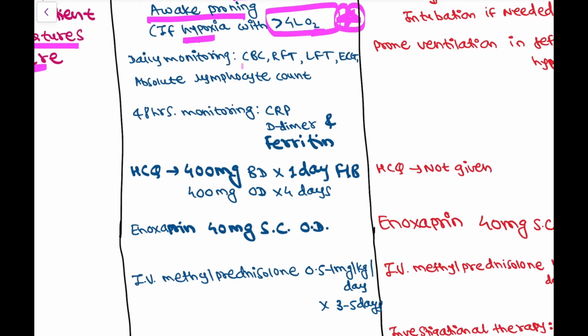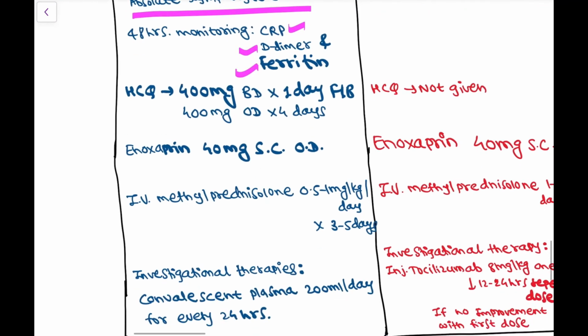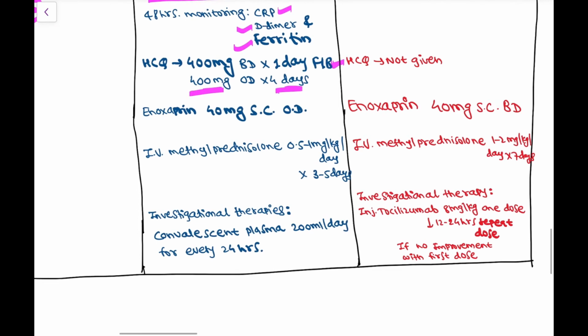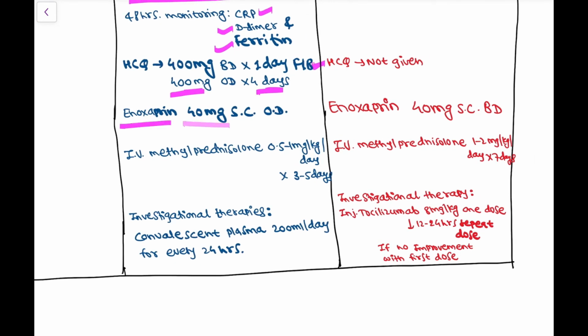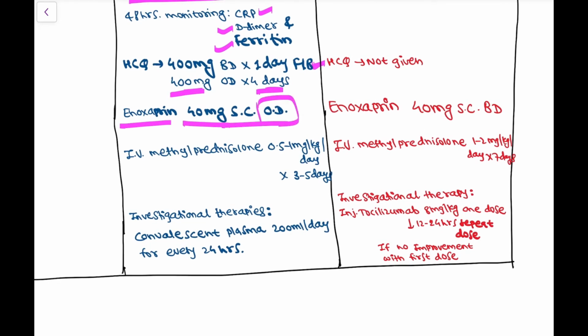Now next is daily monitoring. CBC, RFT, LFT, ECG and absolute lymphocyte count are measured daily. Then 48-hour monitoring is for CRP, D-dimer and ferritin. Then treatment is hydroxychloroquine 400 mg BD for the first day, followed by 400 mg OD for 4 days. Then enoxaparin 40 mg subcutaneously once a day. Then IV methylprednisolone 0.5 to 1 mg per kg per day for 3 to 5 days. Investigational therapies are convalescent plasma 200 ml per day for every 24 hours.